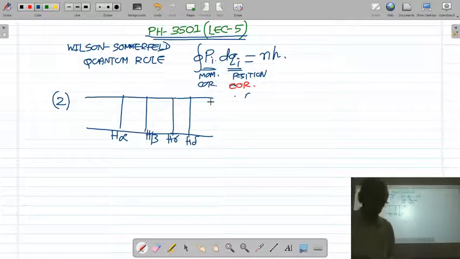So in the Bohr atomic model, you get these spectral lines.